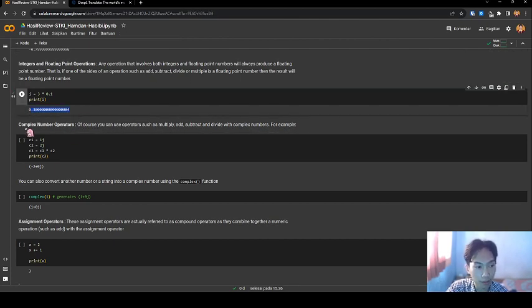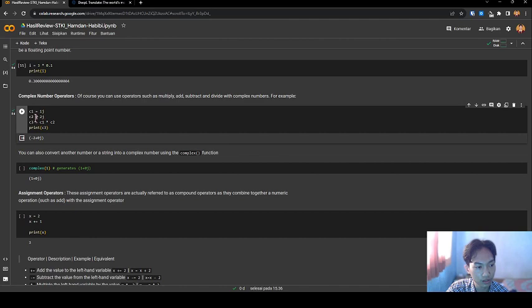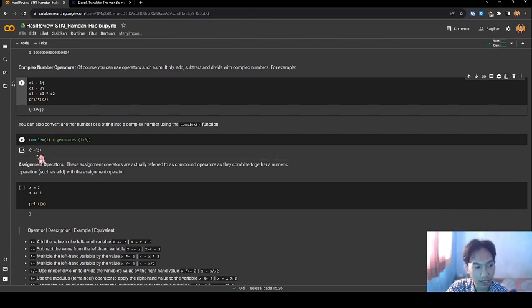Next, complex number operators. Of course, you can use operators such as multiply, add, subtract, and divide with complex numbers. For example, this is c1, c2, print minus 2 plus 0j. You can also convert other numbers into a complex number using the complex function. I run complex, generate 1, 0.